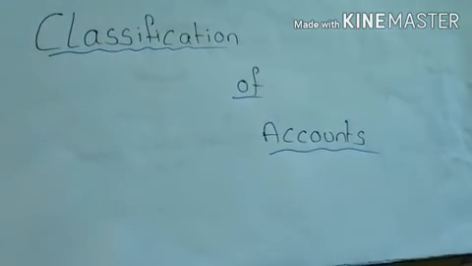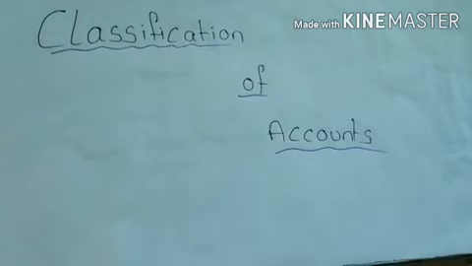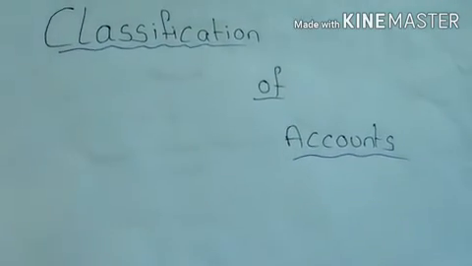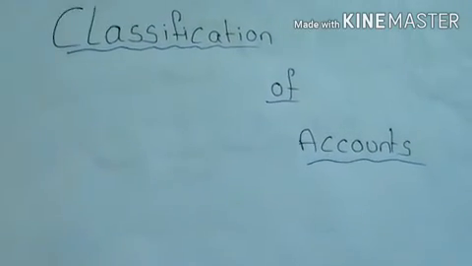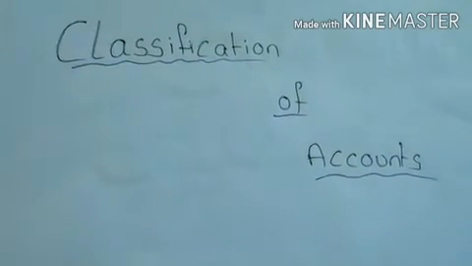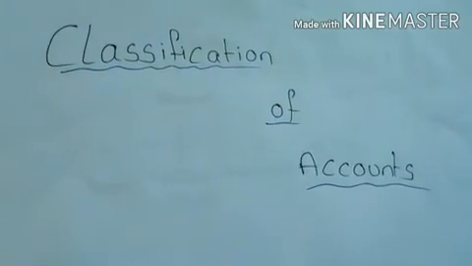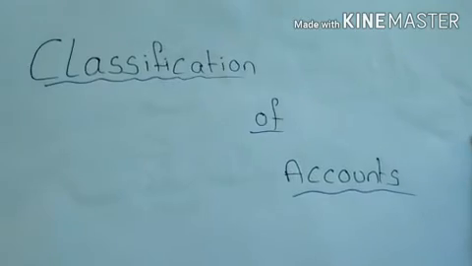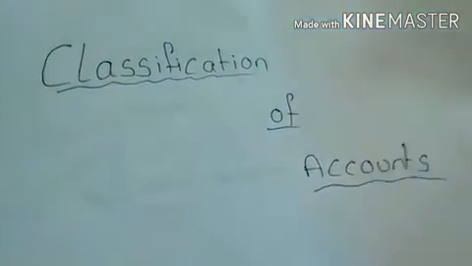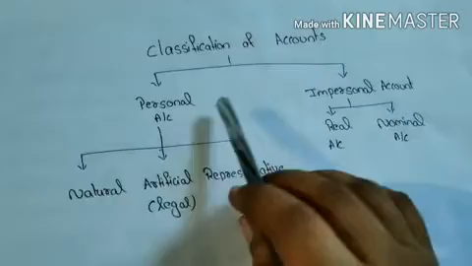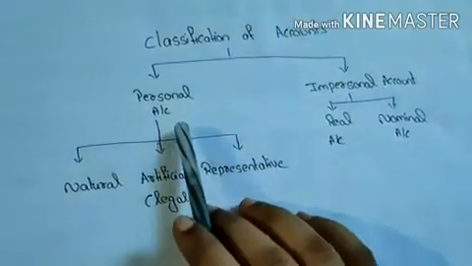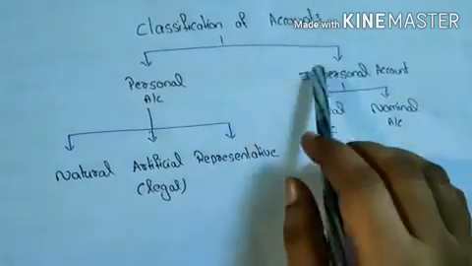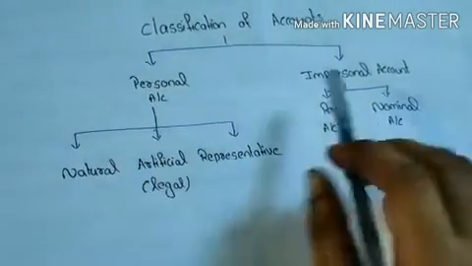And according to the double entry system, for every debit there is a corresponding credit. So here two aspects are to be included: one is the debit aspect and another one is the credit aspect. So which account is to be debited and which account is to be credited? To avoid all this confusion and risk, the accounts should be divided into two types. Classification of accounts: one is personal account and another one is impersonal account.